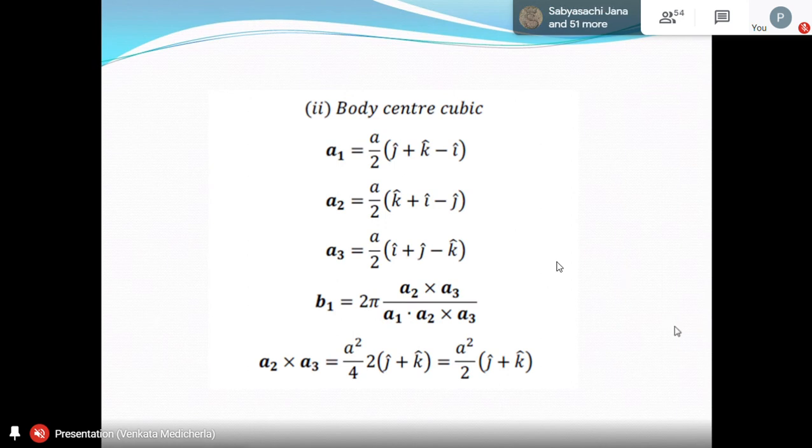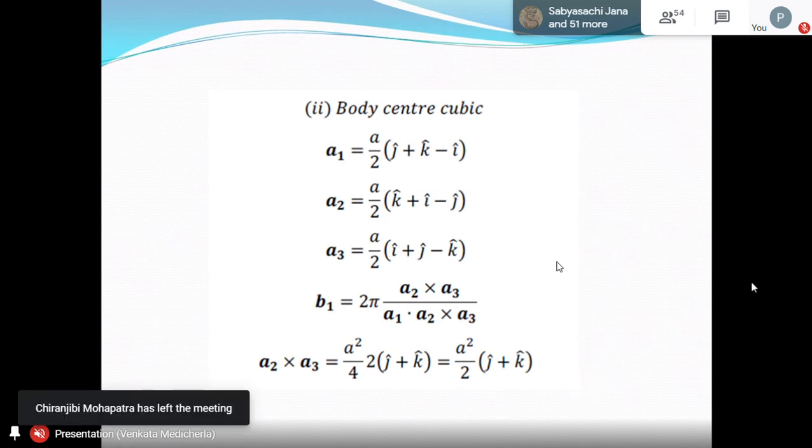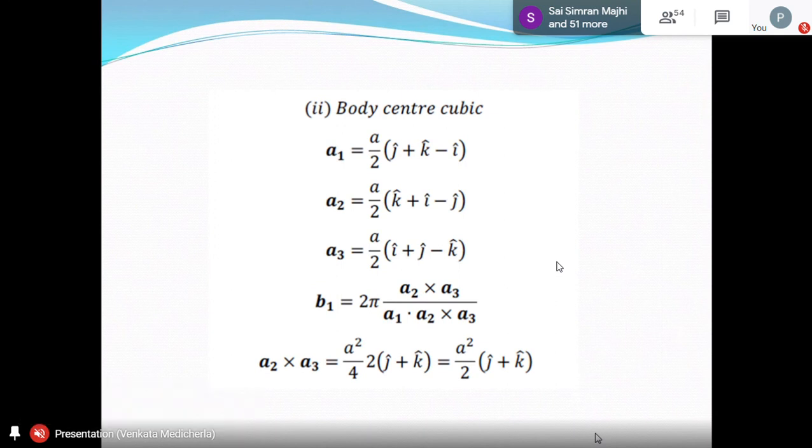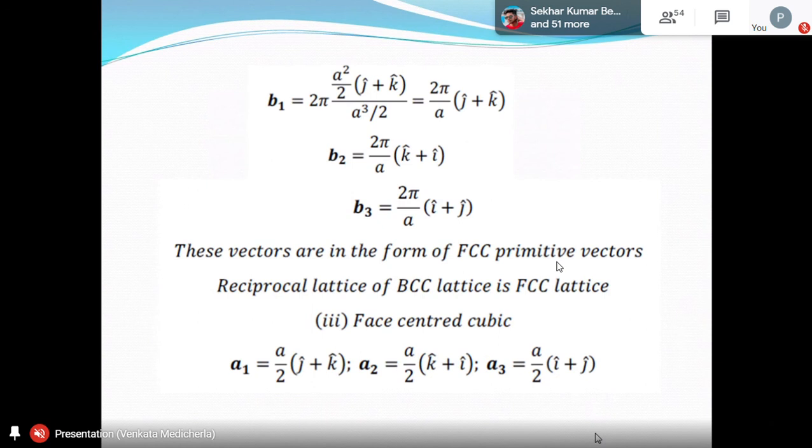Suppose A2 plus A3 you have already got here. Just take the dot product with A1. You get A1 dot A2 plus A3, that will be A cube by 2 always. So that's why I replaced it with A cube by 2, the primitive cell volume in BCC. Then B1 is 2 pi by A into J plus K. Similarly, for B2 you will get 2 pi by A into K plus I, and B3 is 2 pi by A into I plus J.